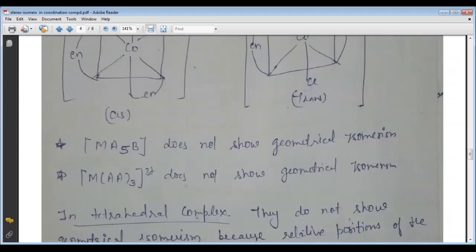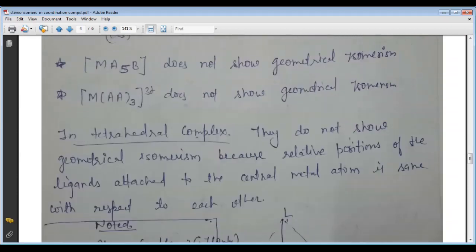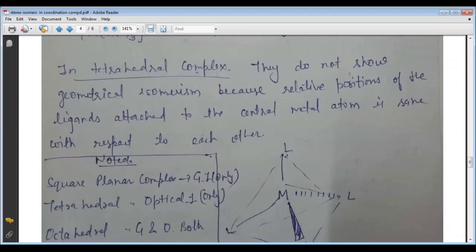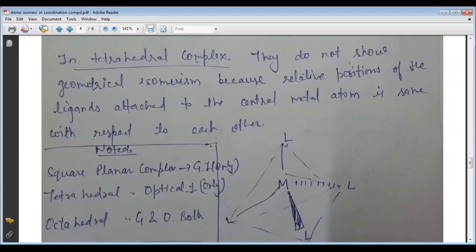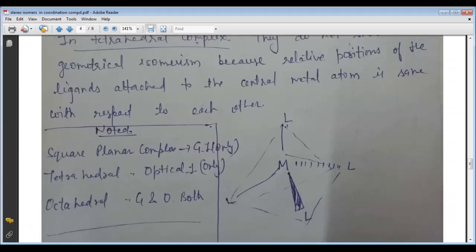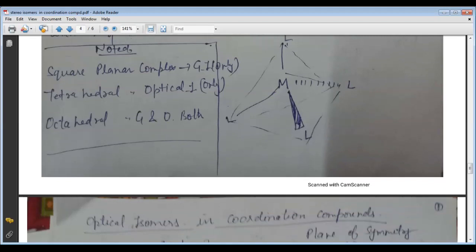This is the geometrical isomerism of the octahedral complex. Why does the tetrahedral complex not show geometrical isomerism? Because the relative position of the ligands attached to the central metal atom is the same with respect to each other, so it does not show geometrical isomerism.